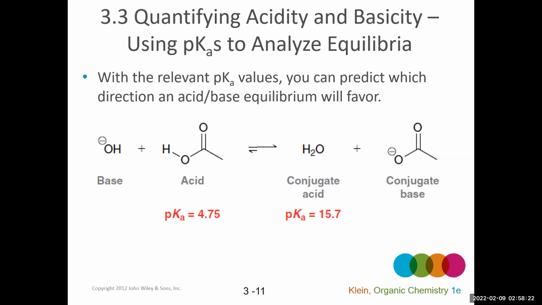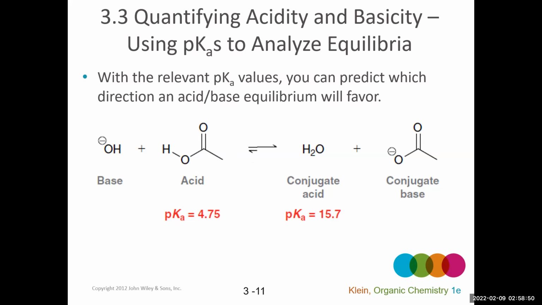Okay, so if we have pKa values of both the acid and the conjugate acid in an acid-base reaction, such as for this example, the acid is acetic acid. We know the pKa of acetic acid is 4.75. The conjugate acid in this case is water, the pKa of which is 15.7. So if we know the pKa of both the acid and the conjugate acid, we will be able to predict which direction the equilibrium will favor.